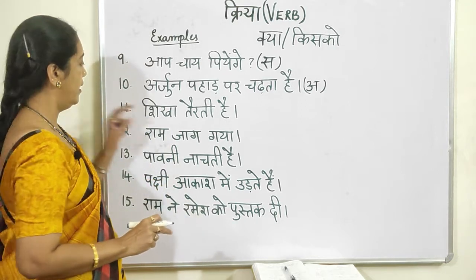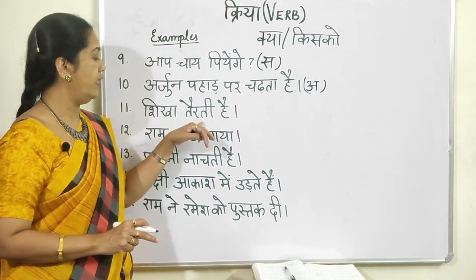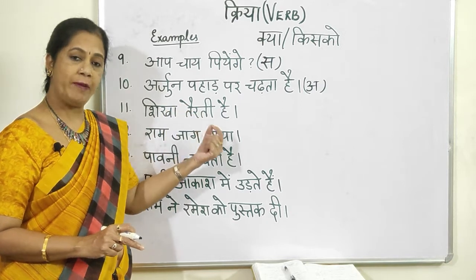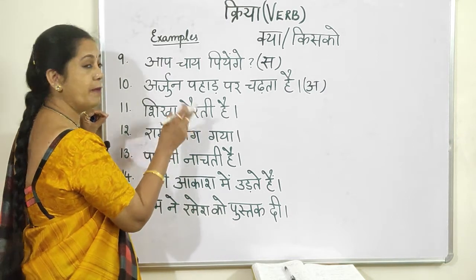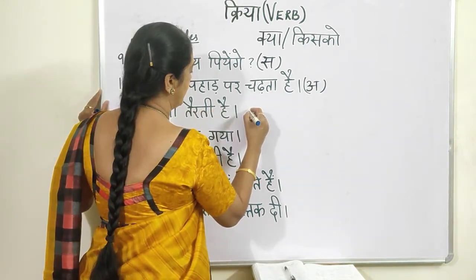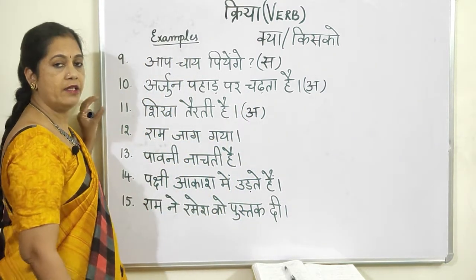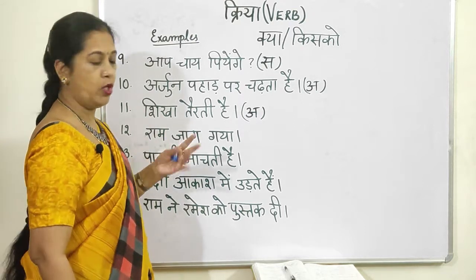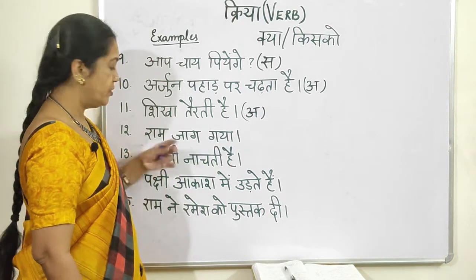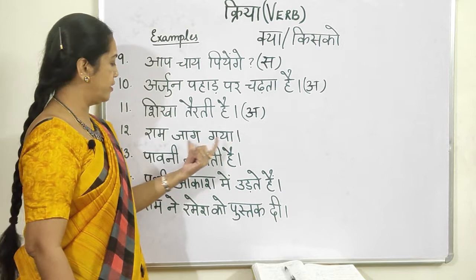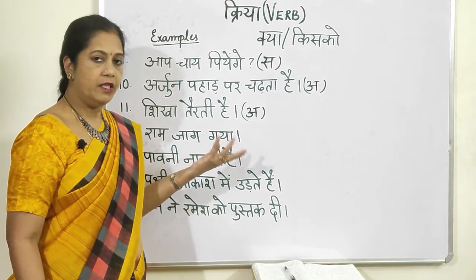The next one, शिखा तैरती है. तैरती means swim. शिखा is the name of a person. शिखा तैरती है, Shikha swims. Now तैरती, क्या तैरती है? No, there is no object here, but still तैर is an akarmak kriya. Now again, Ram जाग गया. Ram woke up. So जाग गया is a compound verb. Now Ram जाग गया, there is no object in that.